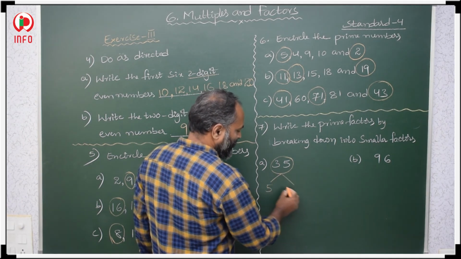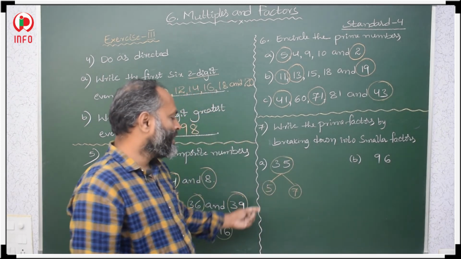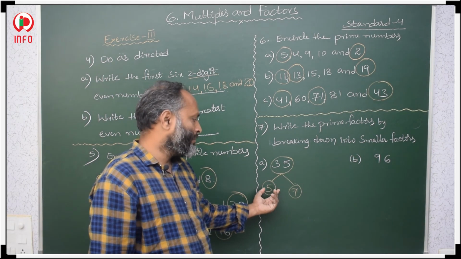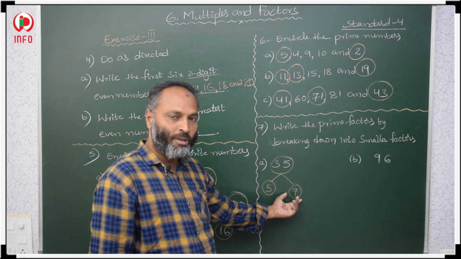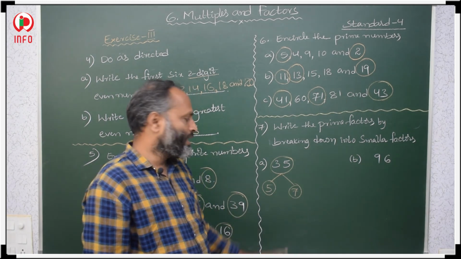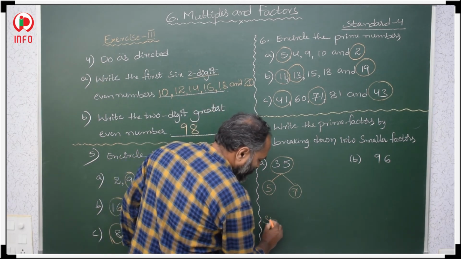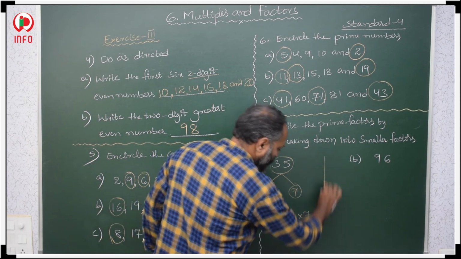5 7s are 35. So any possibility is there to break this 5? No. Why? Because this 5 is a prime number. 7. Any possibility is there to break this 7? 7 is also a prime number. No other possibility. These two are prime numbers only. So how to take this 35? 5 into 7. Product of these two prime numbers.